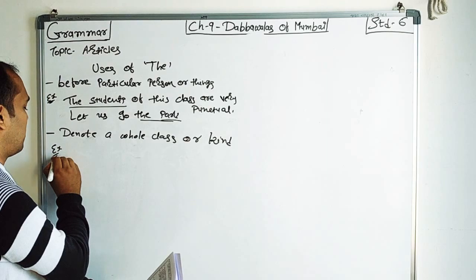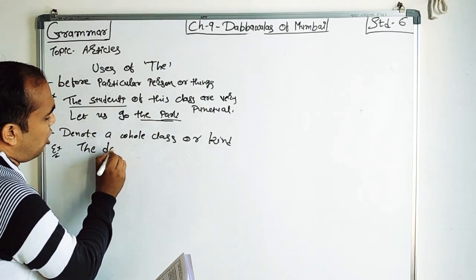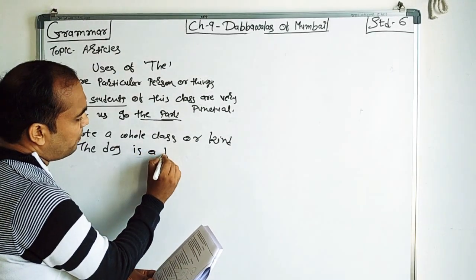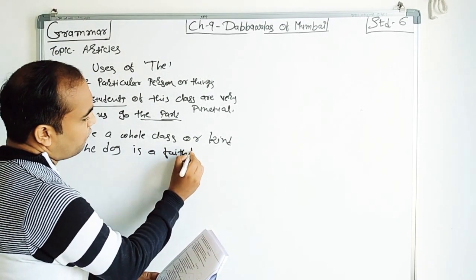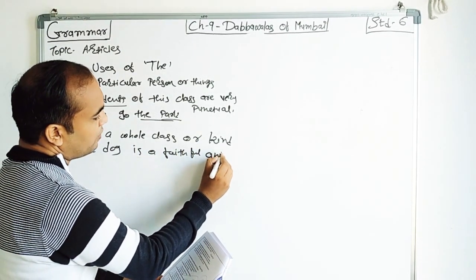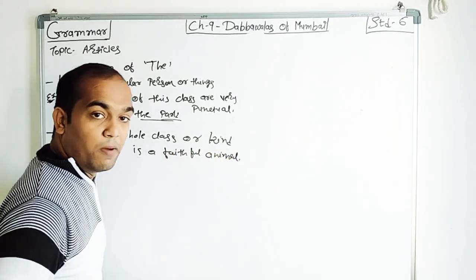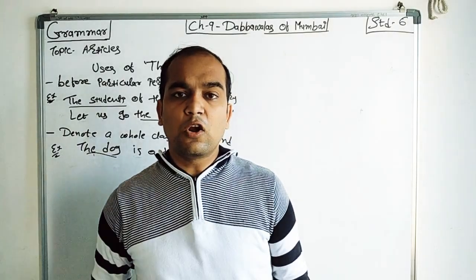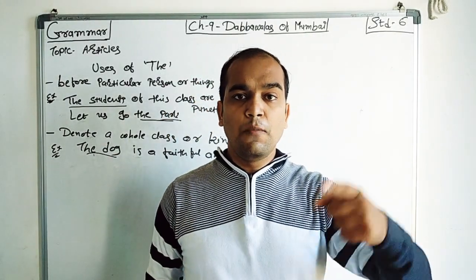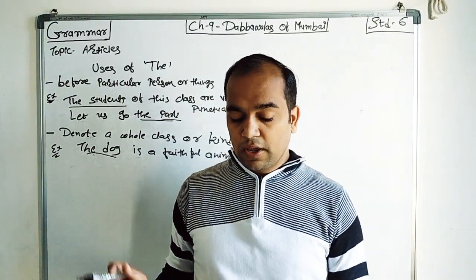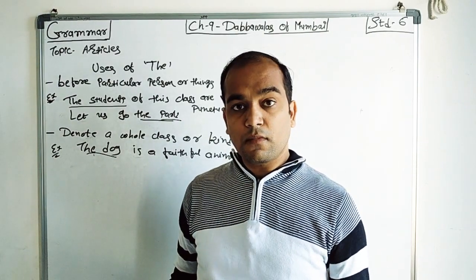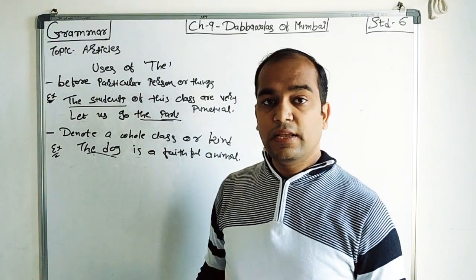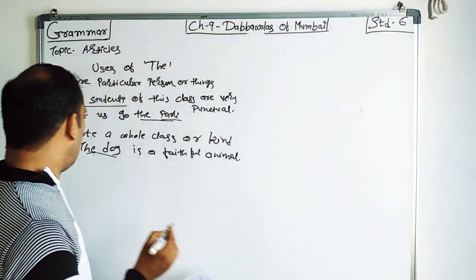Example, the dog is a faithful animal. So here they are talking about what? Dog. Not only are they talking about one dog, but the whole class of dog is very faithful, and that's why they are using the article the.